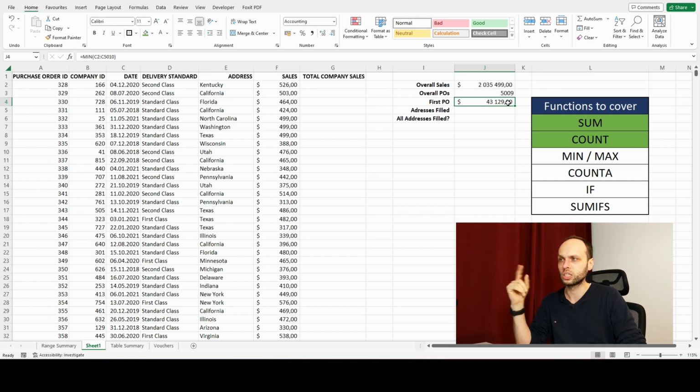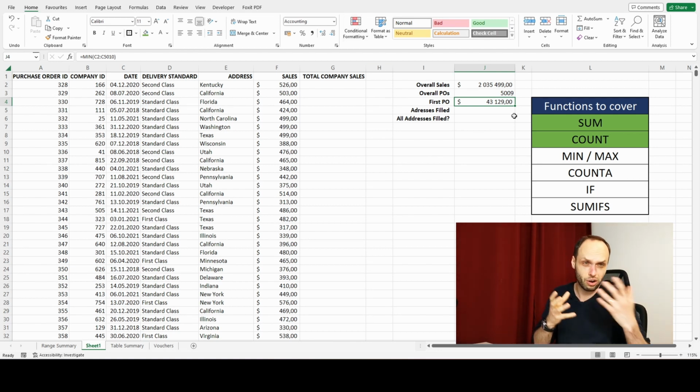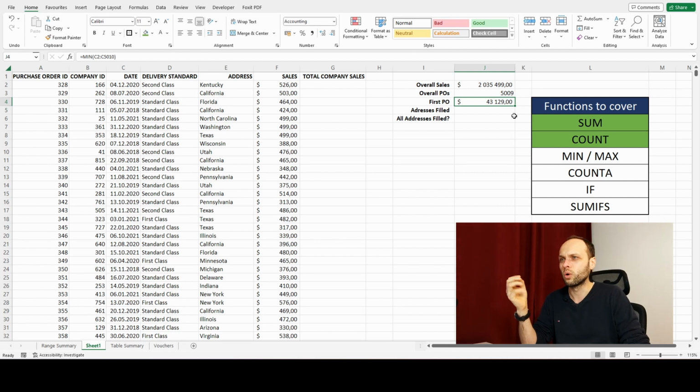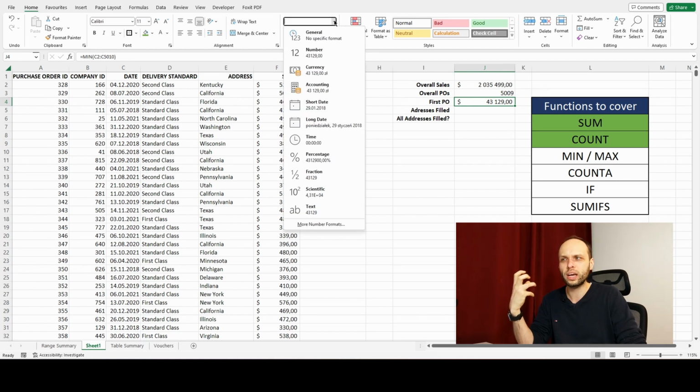But what happened? Here we have dollars. You saw just before that I switched from the date to a number with this formatting stuff. What is this formatting stuff? For Excel, everything is either a number or is not a number. If I go to the Home tab, you'll find a way to quickly format stuff. You can see now that I am in accounting, because we did some accounting before.